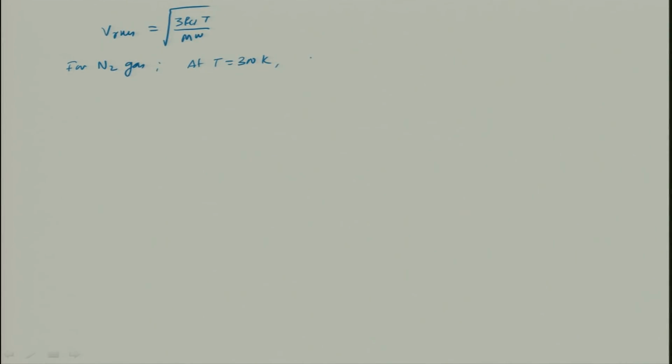What will be VRMS? This will be 3 into R_u, the universal gas constant, so I can use 8314 into temperature 300 divided by the molecular weight, which for nitrogen is 28.